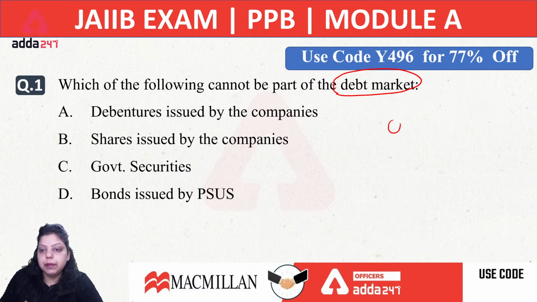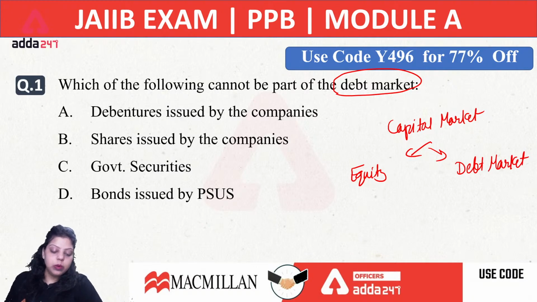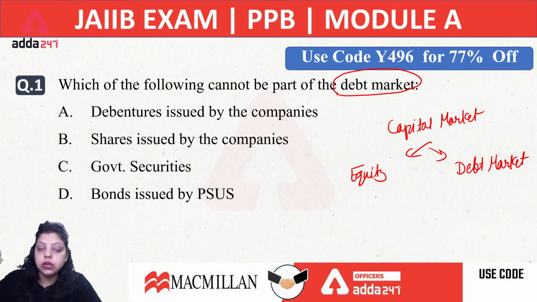When we are talking about capital market, it includes both. First, the equity market, and second, the debt market. In the equity market, we are simply transacting shares, in which we give ownership to the public who are investing in our company. The debt market is simply related to loans. The instruments in which companies get loans from the public are known as the debt market. So what will be the right answer here?